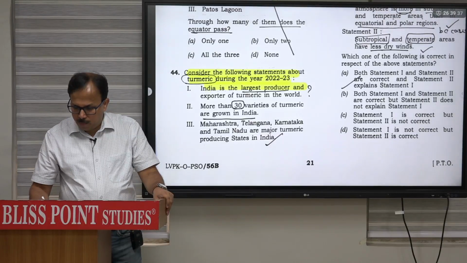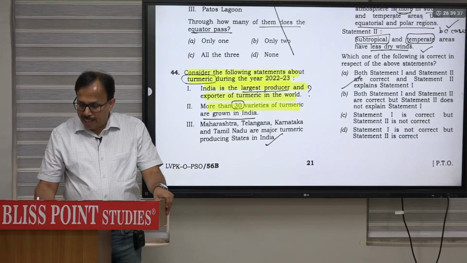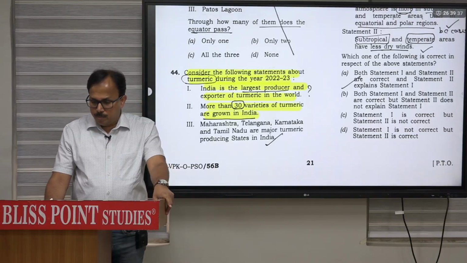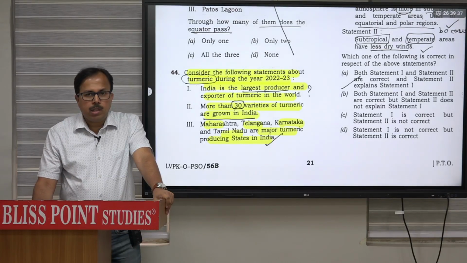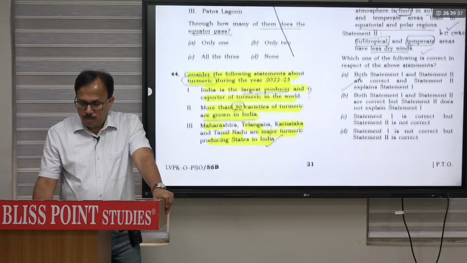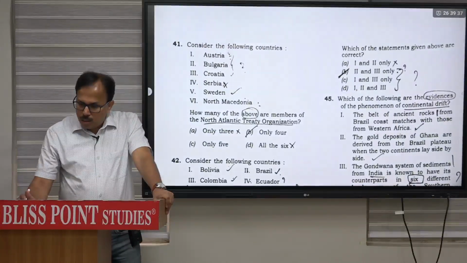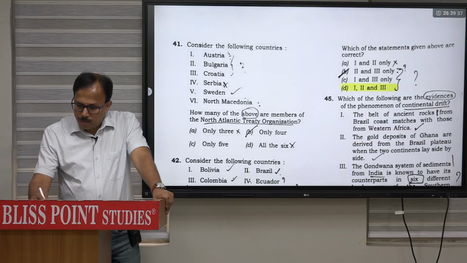That is the first statement, which is correct. More than 30 varieties of turmeric are grown in India. That statement is also correct. Maharashtra, Telangana, Karnataka and Tamil Nadu are the major turmeric producing states in the economy. That third statement is also correct. So 44D, 1, 2 and 3, all three are correct.